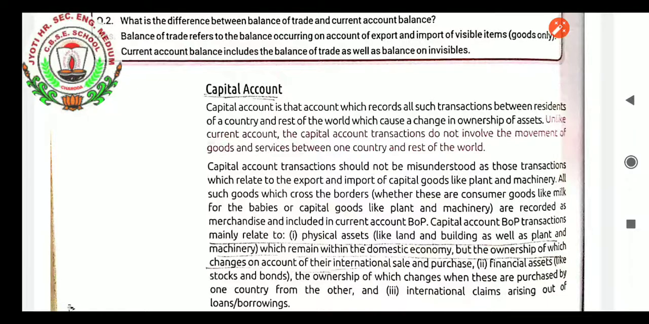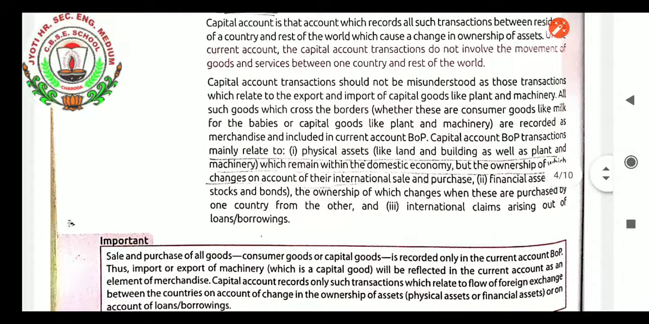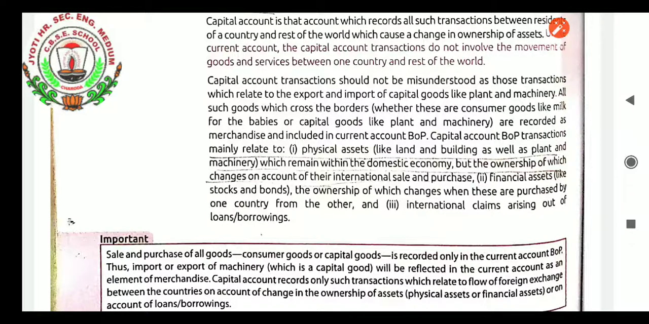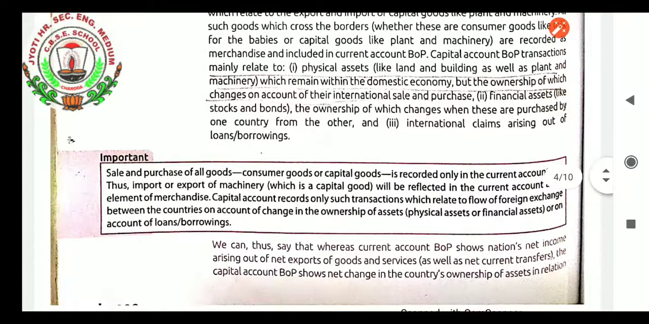Capital account balance of payment transactions mainly relate to what things? Land and buildings, that is physical assets, which remain within the domestic economy. They cannot be transferred from one country to another, but the ownership of which changes on account of international sale and purchase. If any foreigner purchases the land and building of our country, the land and building cannot be moved to that foreign country, but the ownership of the land and building can be changed. Financial assets like stocks and bonds, the ownership of which changes when these are purchased by one country from another, and international claims arising out of loans and borrowings are considered as capital account.